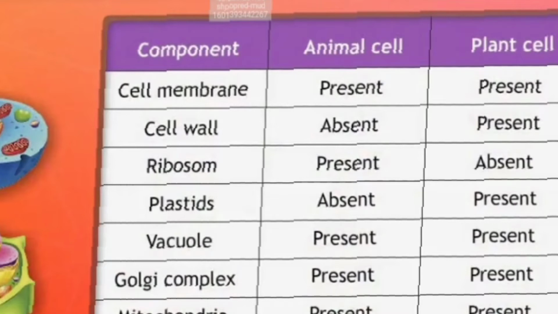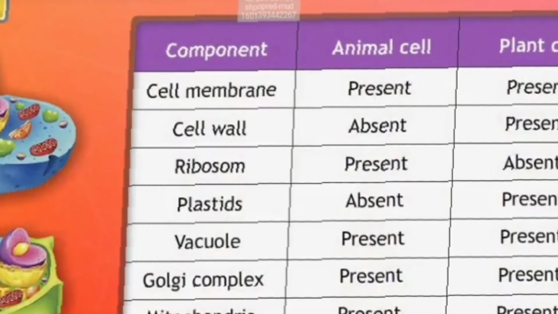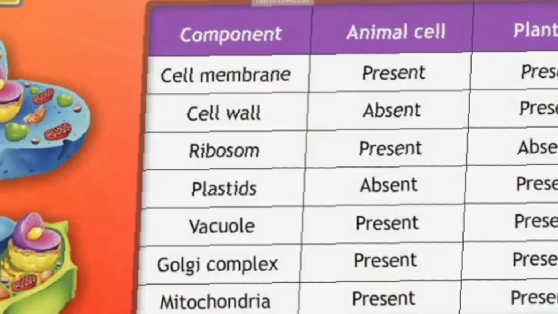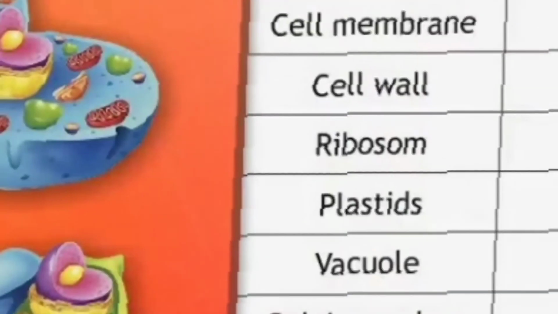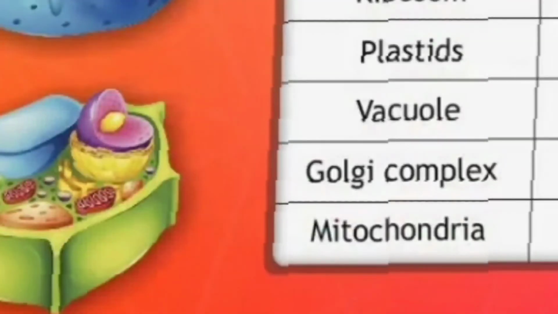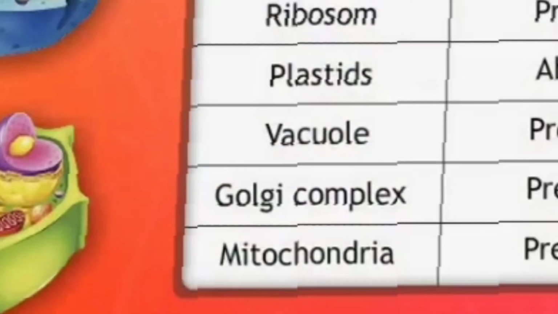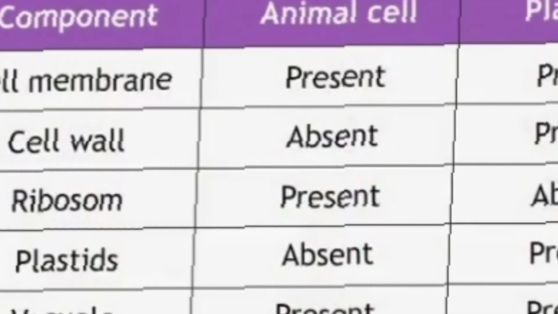Cell membrane is present in both, but the plant cell has got the cell wall also, right? You can see it is double layer. The animal cell is single layer only, so only cell membrane is there. Here the plant cell is having the cell wall also. So cell wall is absent in animal cell and it is present in plant cell, right?